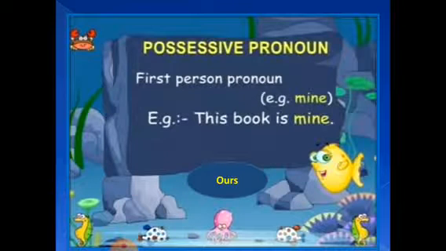In the first person, the possessive pronoun becomes mine, like: this book is mine. The other word used for the possessive pronoun in case of plural is ours: this class is ours. Which means when I am talking about any plural thing, the possessive pronoun becomes ours, and in singular, it is mine.